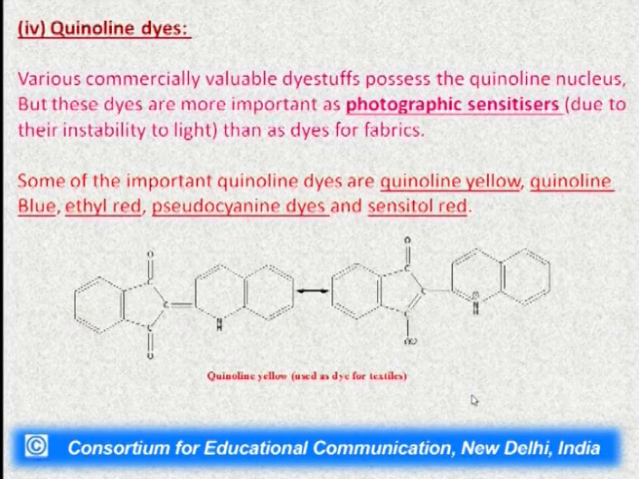Then come the quinoline dyes. Various commercially available dyestuffs possess the quinoline nucleus. Although dyes are used for fabrics, here these dyes are used as photographic sensitizers due to their sensitivity to light. Some of the important quinoline dyes are quinoline yellow. This is the quinoline yellow we have shown here. This is used as a dye for textiles.